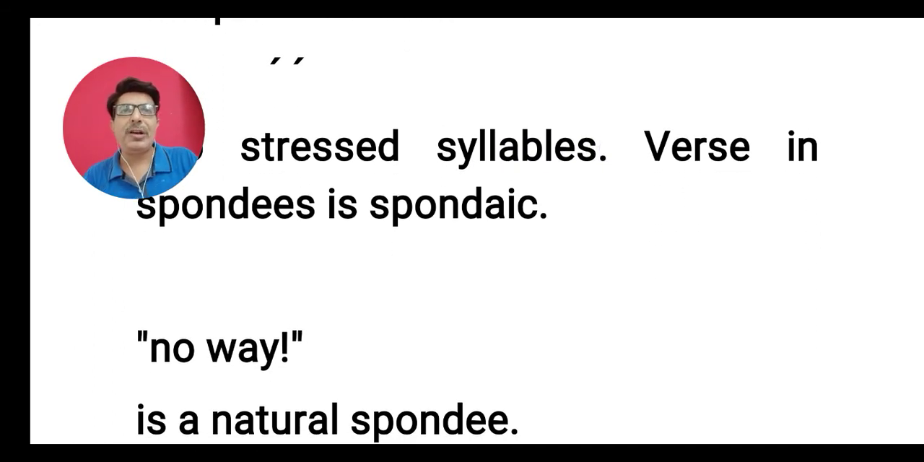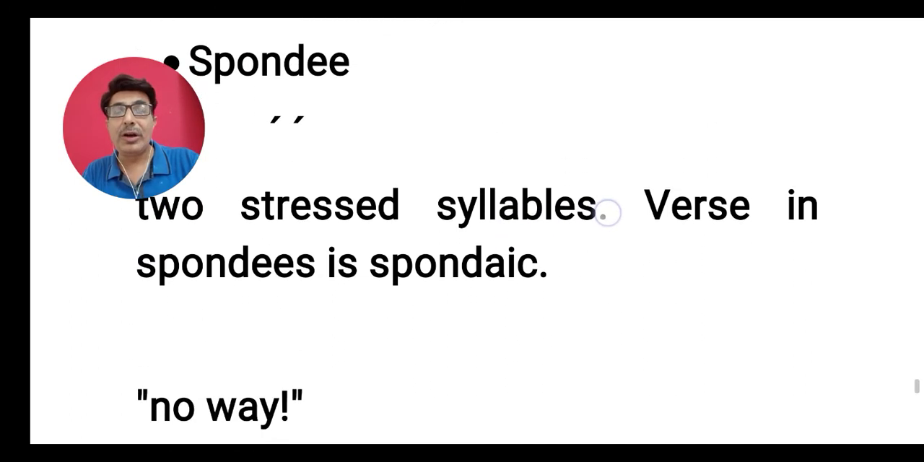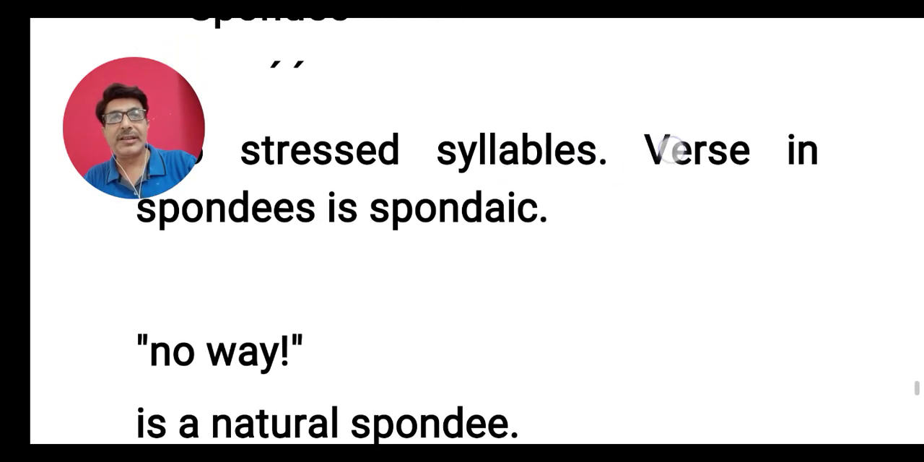An example of a spondee you can see on the screen. When you say "no way," when you speak like this, "no way," "no" is stressed and "way" is also stressed. Both syllables are stressed at the same time. So you can say it is an example of a spondee.